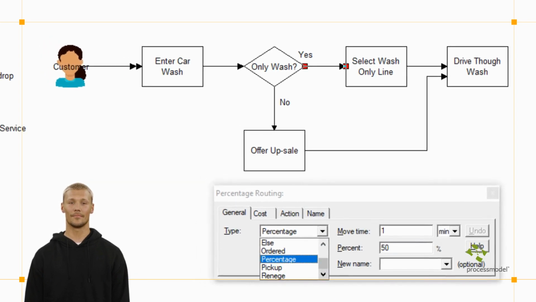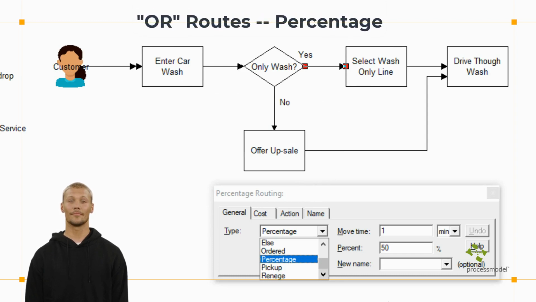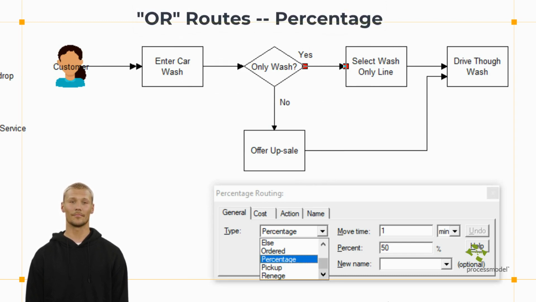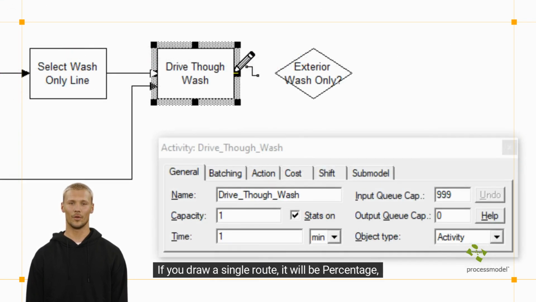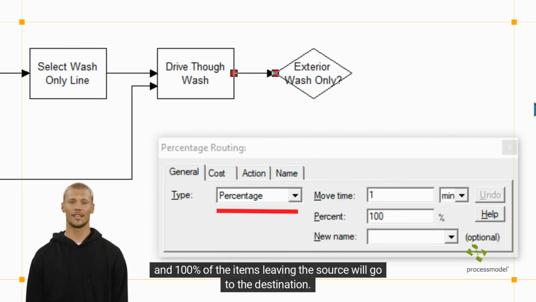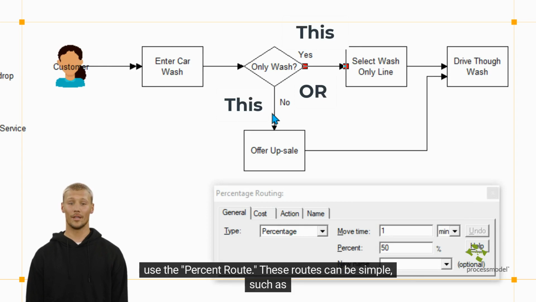In Segment 1, we will learn how to implement OR routes, known as percentage routes. Percentage routes are the default and most commonly used route. If you draw a single route, it will be percentage, and 100% of the items leaving the source will go to the destination. If more than one option is available based on a percentage, use the percent route.